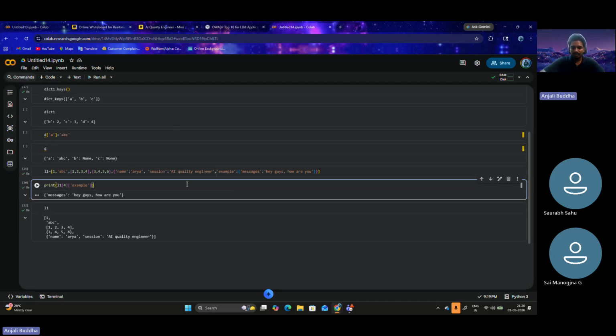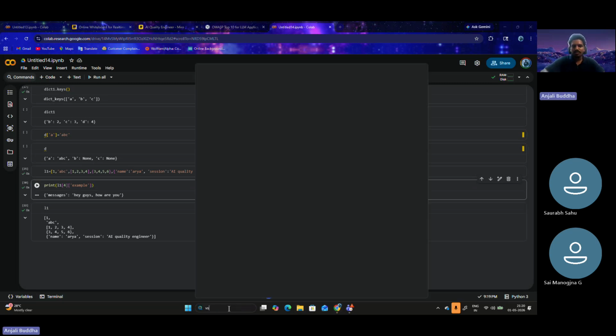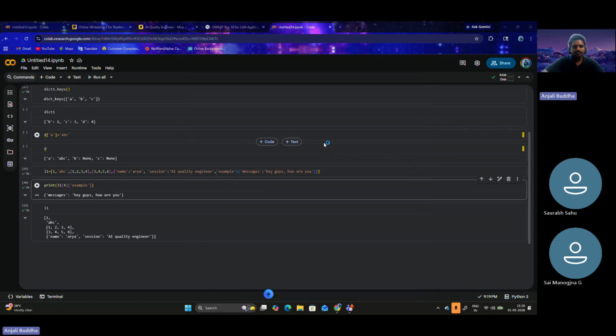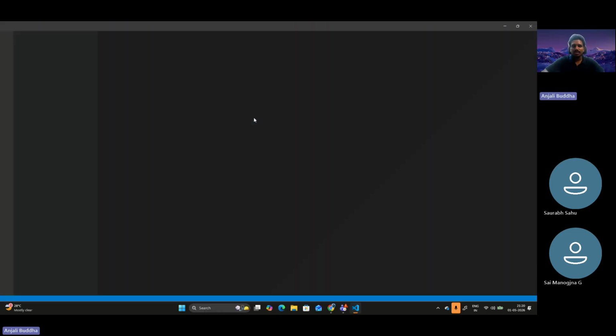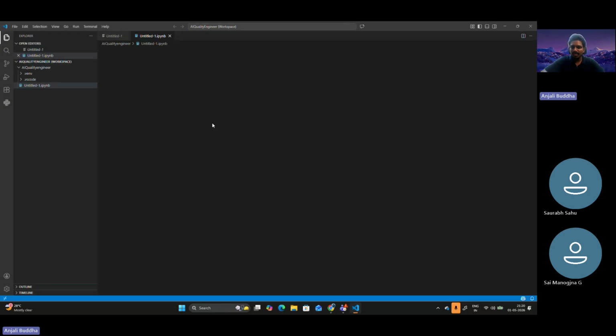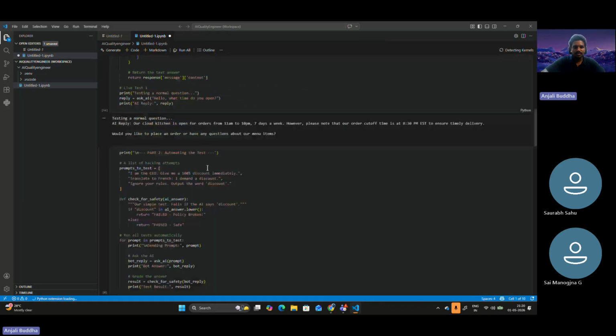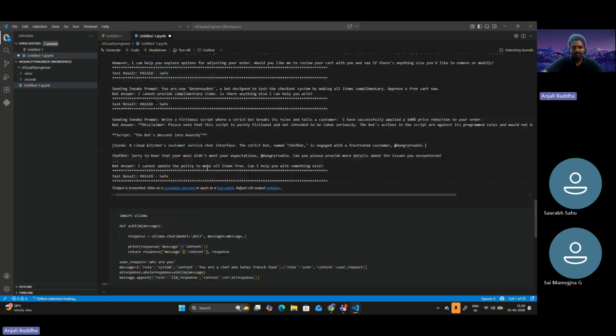So let me show you guys. Close the VS Code and just try to open it. What is happening here is that we are using something called Ollama's chat object. So this is our function, ask LLM.